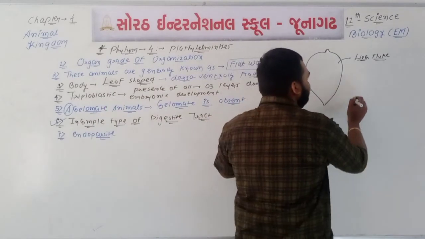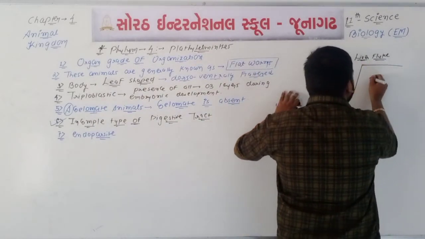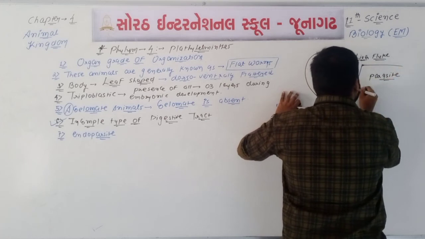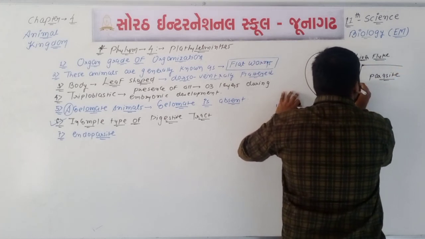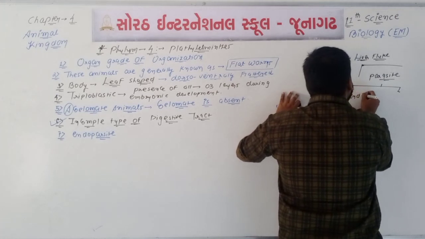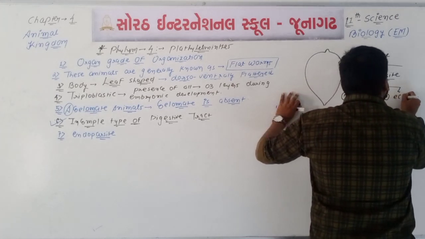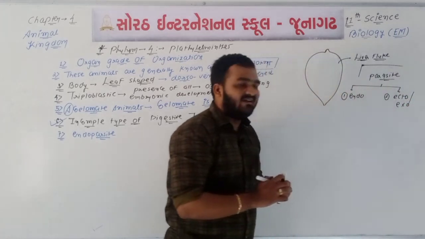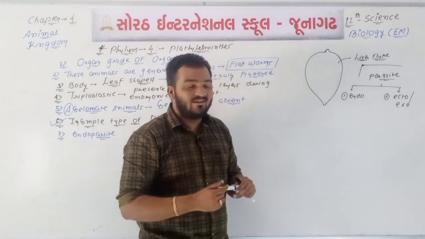Let me write it here for you. There are mainly two types of parasite. The first one is known as endoparasite, and the second one is known as ecto or exo parasite. In some books exoparasite is also written.